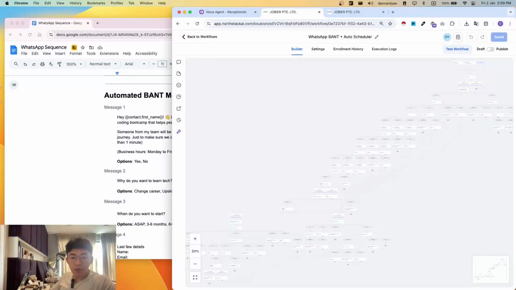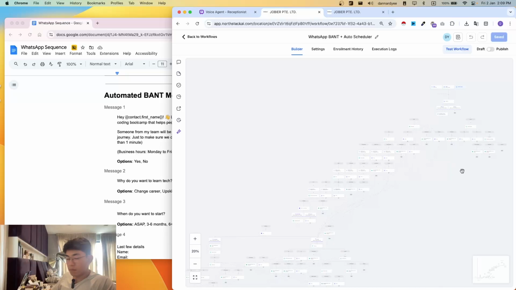Hey guys, so this is one of the most evergreen automations that we've built for businesses. It's a WhatsApp BANT auto scheduler. What it does is that it basically captures leads and puts them into the CRM, which is GHL, and we'll be nurturing them all the way through the sales process. And this is all fully automated.